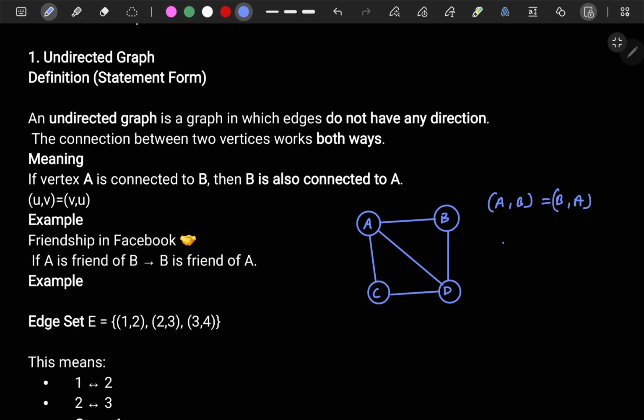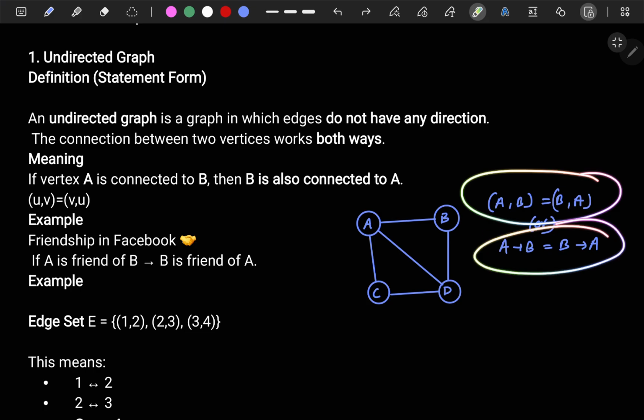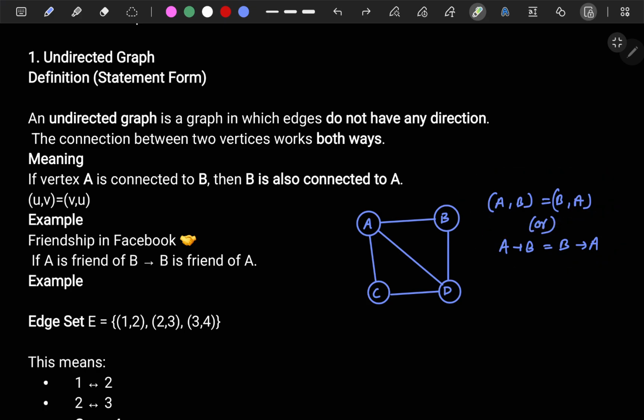Or another way to say it: if A is related to B, then B is also related to A. So both are the same, you can understand both ways. This is just a notation for how to represent that relation. Mathematically we represent it in this way, or you can represent it in this way also, or this way also.